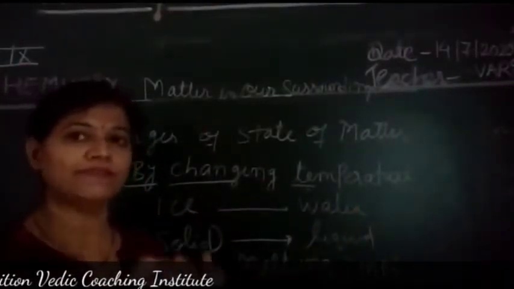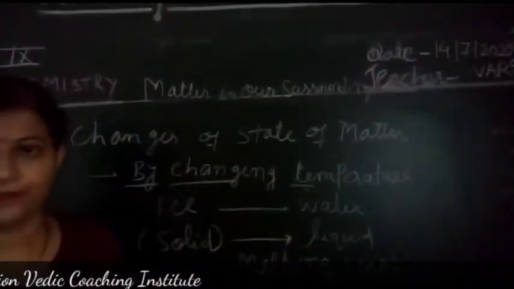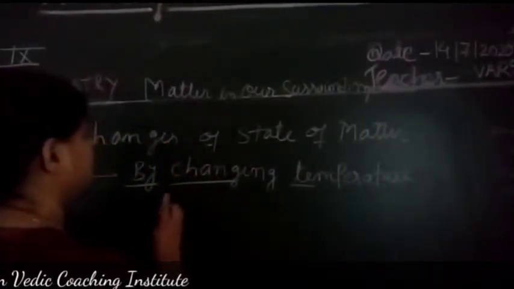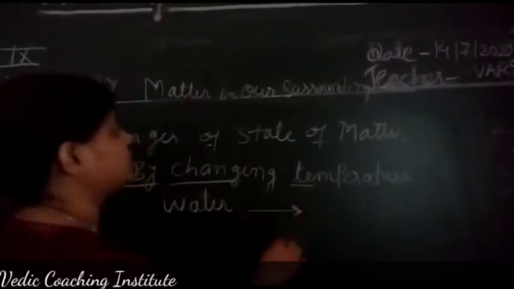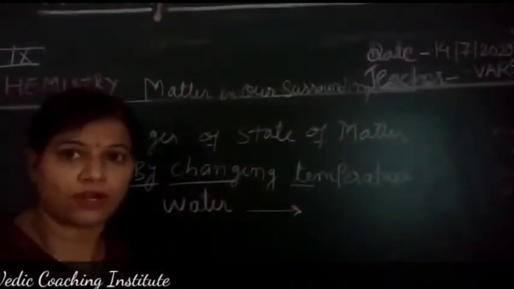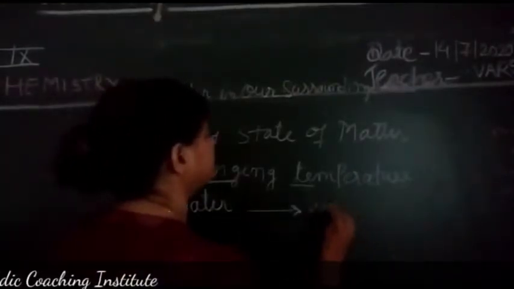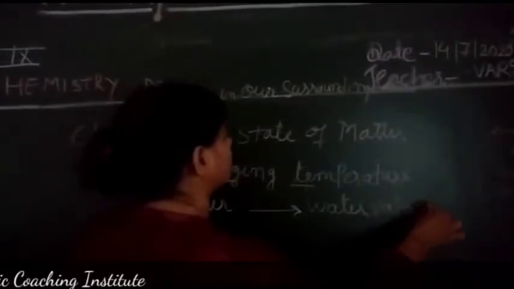Now, when solid changes to liquid, what are we having? We are having water. Okay. Now again, if we go on increasing the temperature, what are we having now? The water. And again the temperature goes on increasing. So this water gets converted into water vapor.